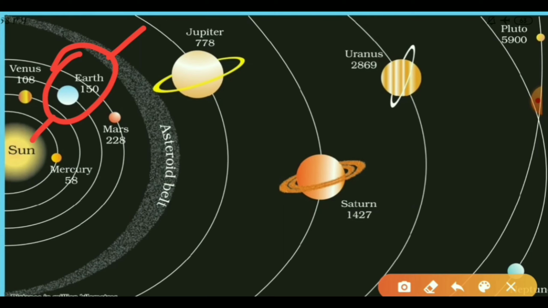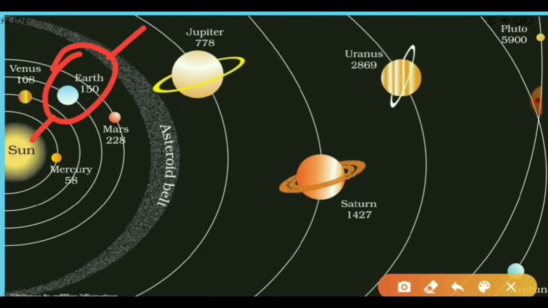So now the farthest point from the sun is 152 million kilometers. It means the distance between the earth's farthest point and the sun. And when coming to the closest point, it is around 147 million kilometers. Okay, fine.